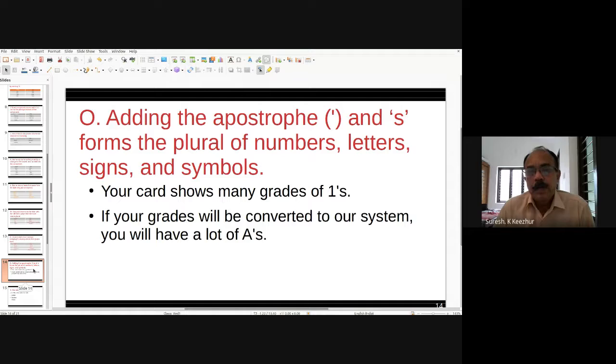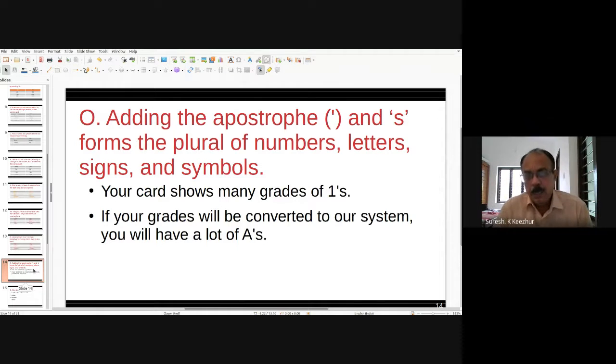Another one is certain words adding the apostrophe. An apostrophe means a comma in the upper side. Adding apostrophe and s forms the plural of numbers, letters, signs, symbols. If you have to refer to the plural of numbers, letters, signs and symbols, we use apostrophe s.